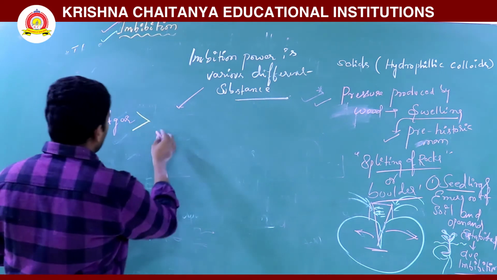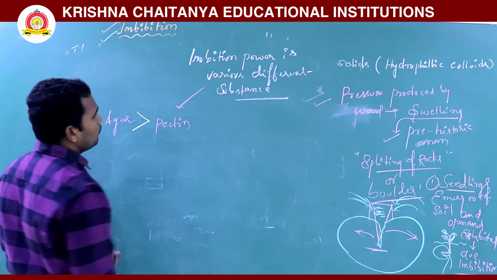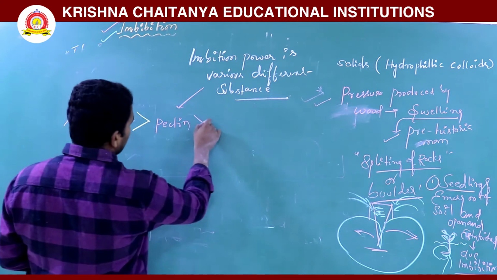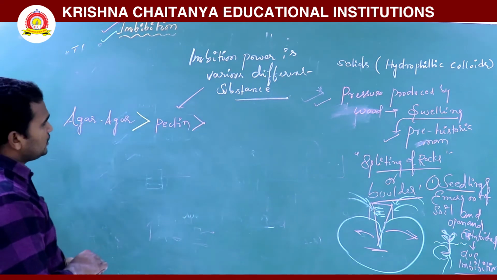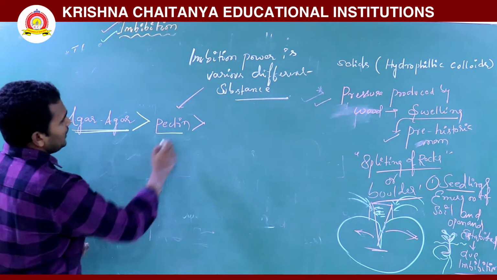Next, pectin has more imbibition capacity than starch. Agar has more imbibition than pectin.